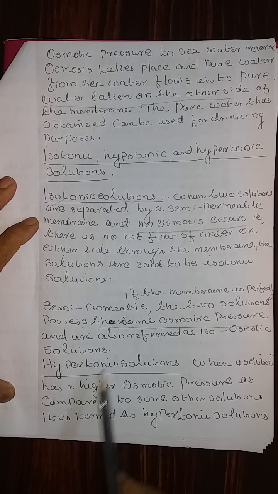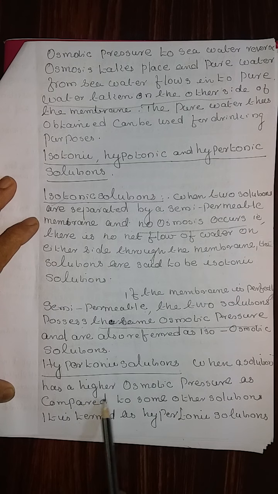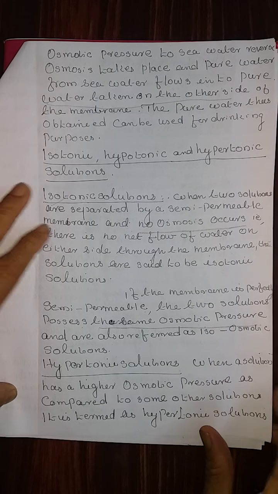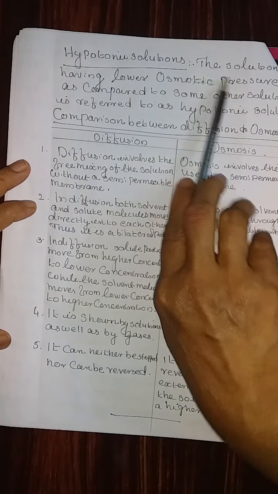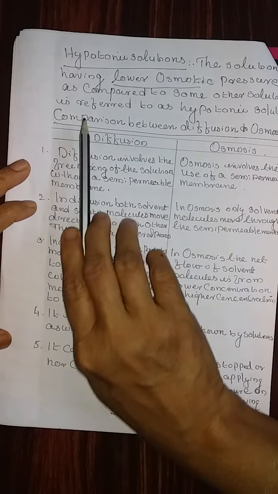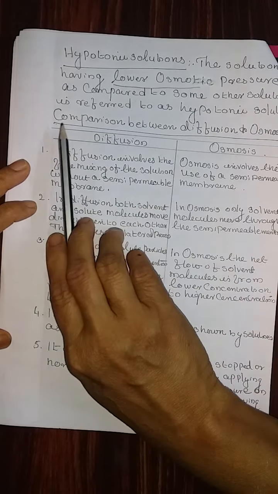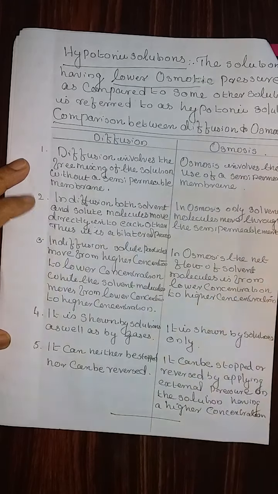iso-osmotic solutions. Hypertonic solution. When a solution has a higher osmotic pressure as compared to some other solution, it is termed a hypertonic solution. Then hypotonic solution. The solution having lower osmotic pressure as compared to some other solution is referred to as a hypotonic solution.